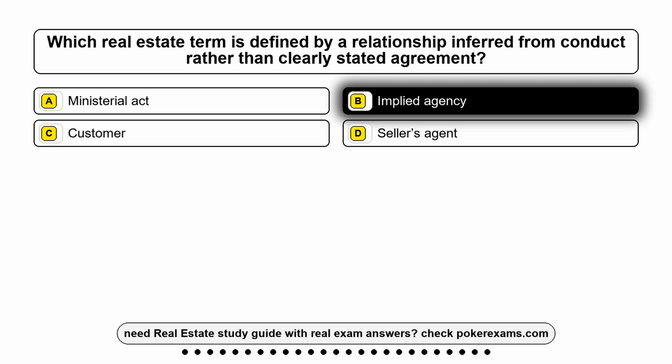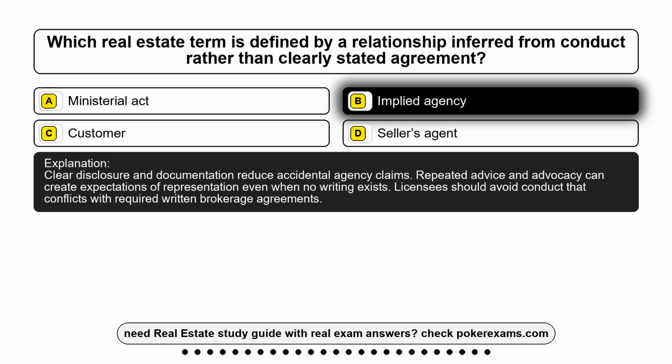Implied agency. Clear disclosure and documentation reduce accidental agency claims. Repeated advice and advocacy can create expectations of representation even when no writing exists. Licensees should avoid conduct that conflicts with required written brokerage agreements.